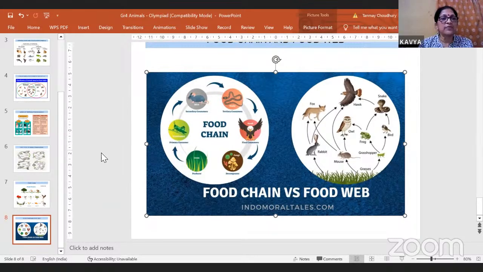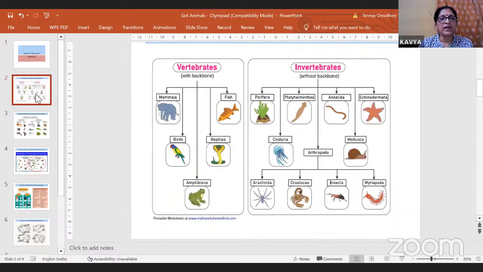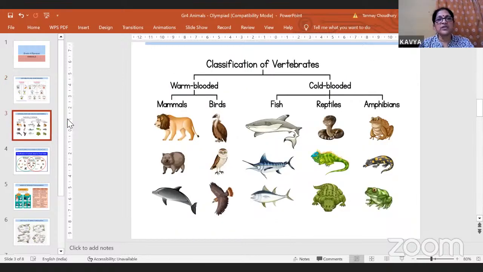So this is what you have to learn before we start with the questions. I will just go through it again. The vertebrates and invertebrates: animals which have a backbone, animals which do not have a backbone. Then classification of vertebrates depending on their body temperature. That is, warm-blooded animals, body temperature remains constant, and cold-blooded animals, body temperature varies according to their environment. So they sleep during summer and they sleep during winter.